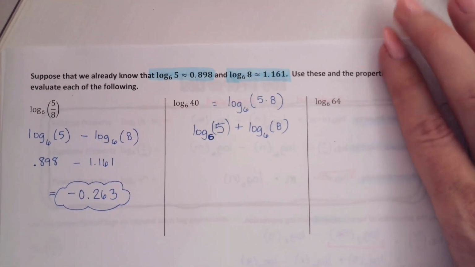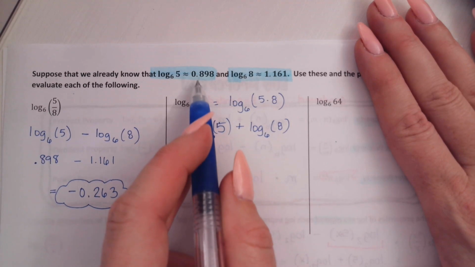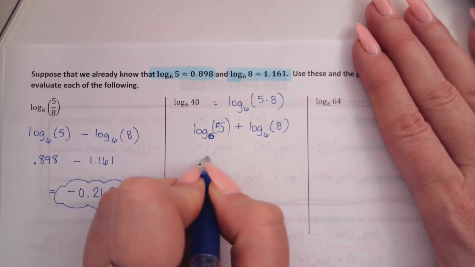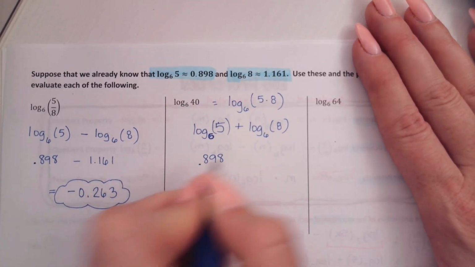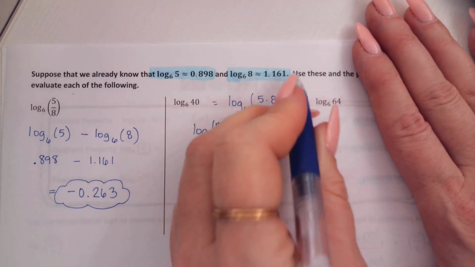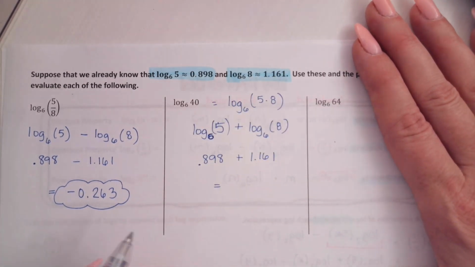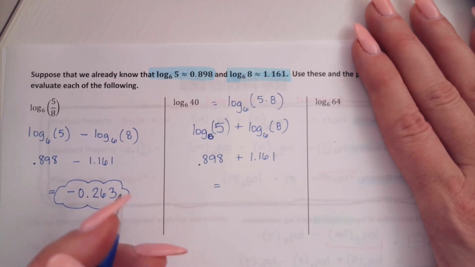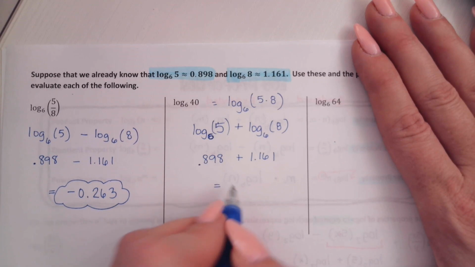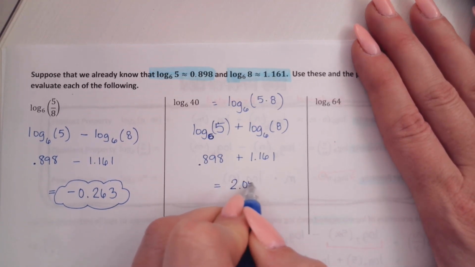And then again, we know both of those values. We know log base 6 of 5 is 0.898, and we know log base 6 of 8 is 1.161. And if I add those, I get 2.059. Perfect.